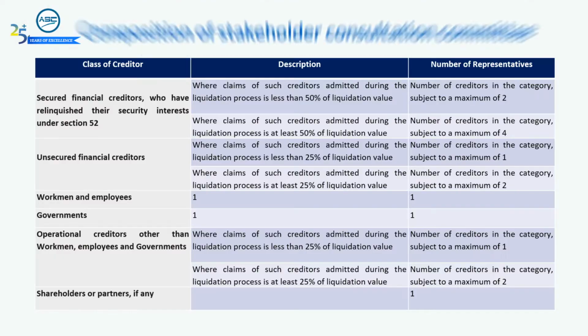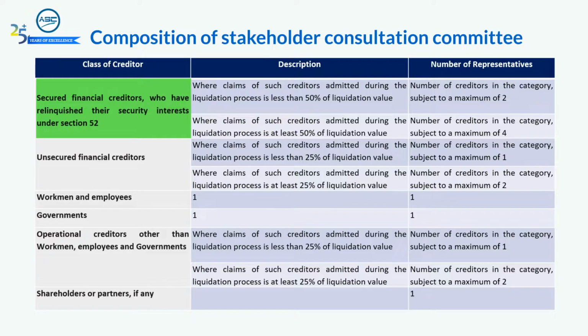Our code specifies different classes of creditors, and for each class of creditor, a representative has to be appointed. For secured financial creditors who have relinquished their right, if the admitted claim amount is less than 50% of the liquidation value, then maximum 2 representatives are to be appointed. If the admitted claim amount is at least 50% of the liquidation value, then maximum 4 representatives are to be appointed.